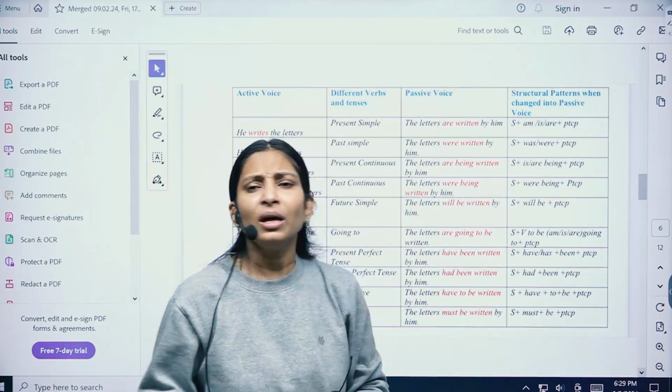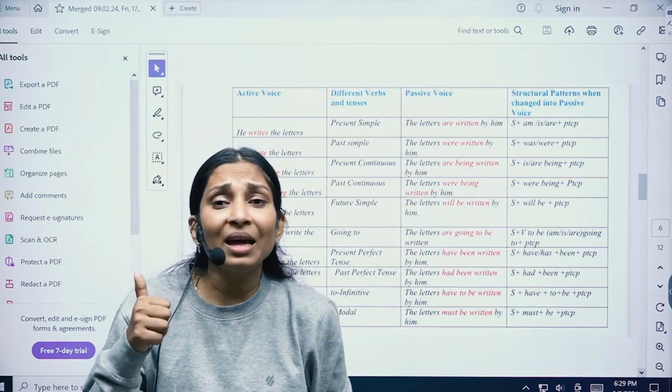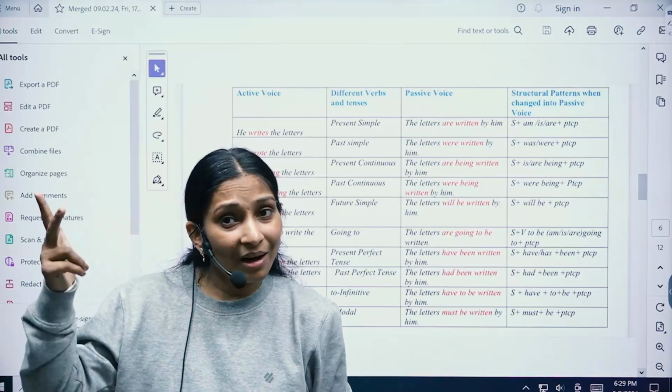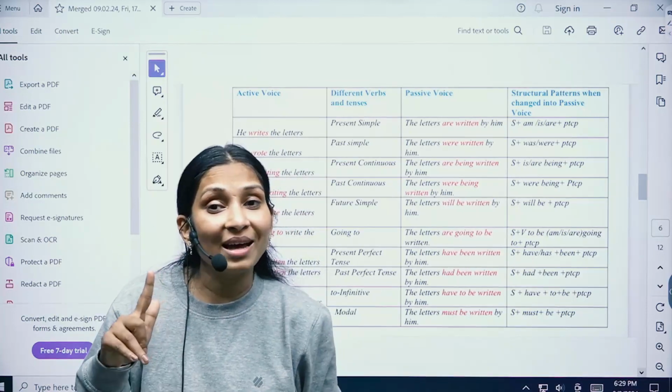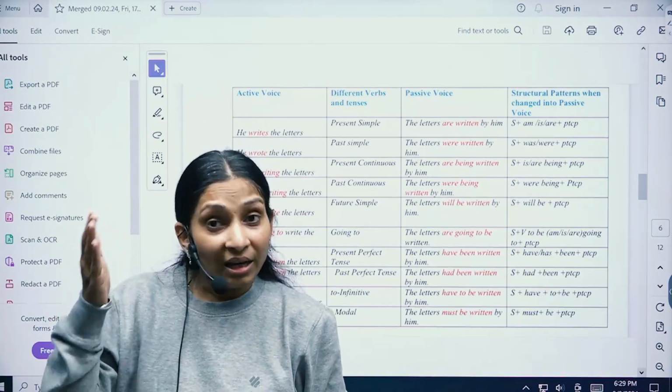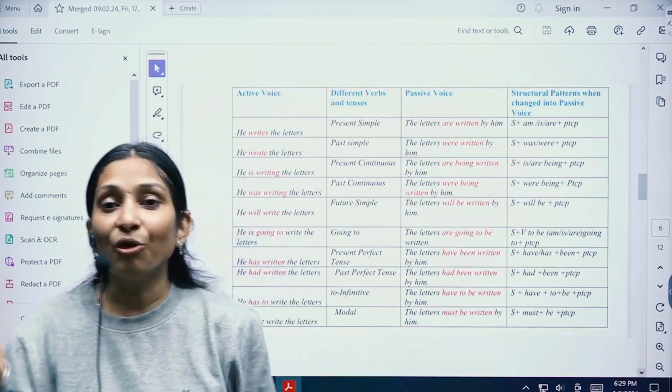So in simple present, we put the extra verb from is, am, are. In simple past, we put the extra verb from was and were, like was for singular and were for plural.